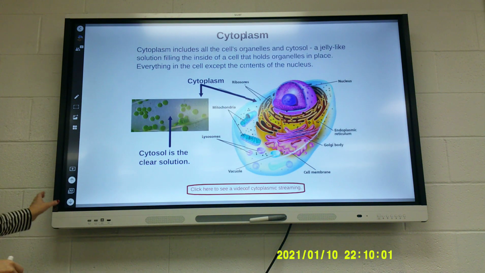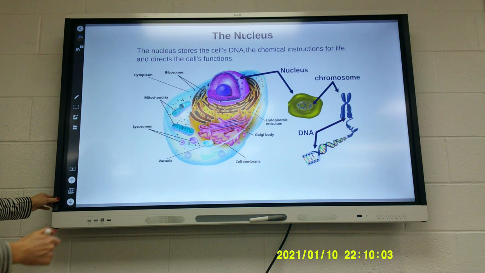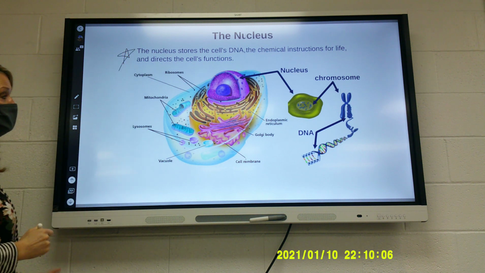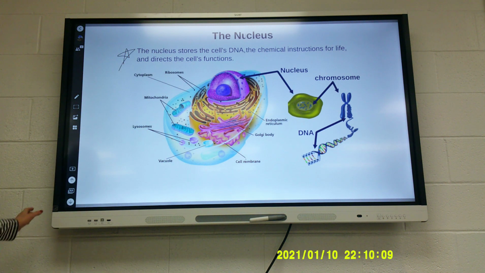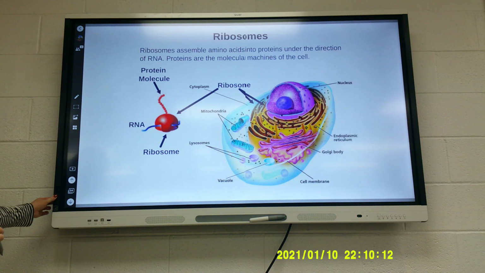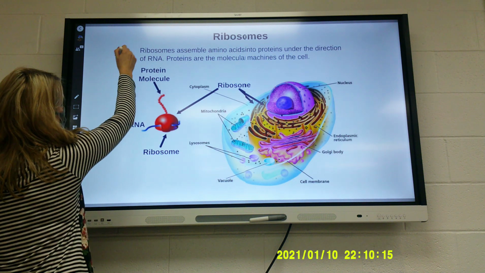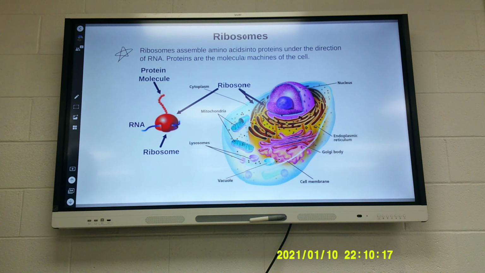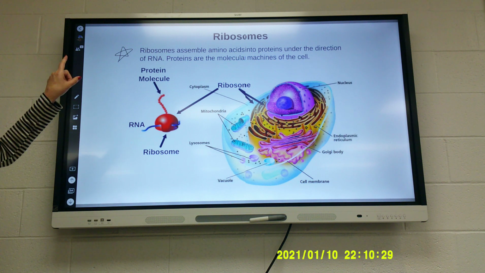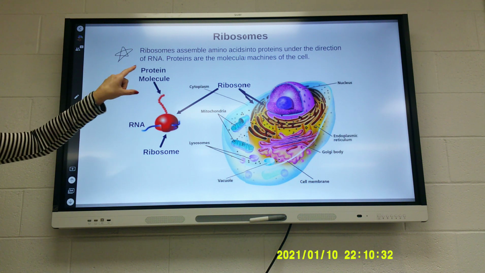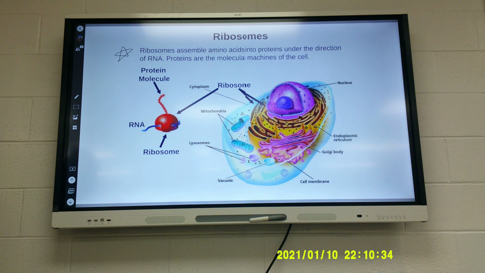The nucleus stores the cell's DNA, the chemical instructions for life, and directs the cell functions. Ribosomes assemble amino acids. What are amino acids? Building blocks of what? Anybody? The building blocks of what? They're the building blocks of proteins. Ribosomes assemble amino acids into proteins under the direction of RNA. Proteins are the molecular machines of the cell.